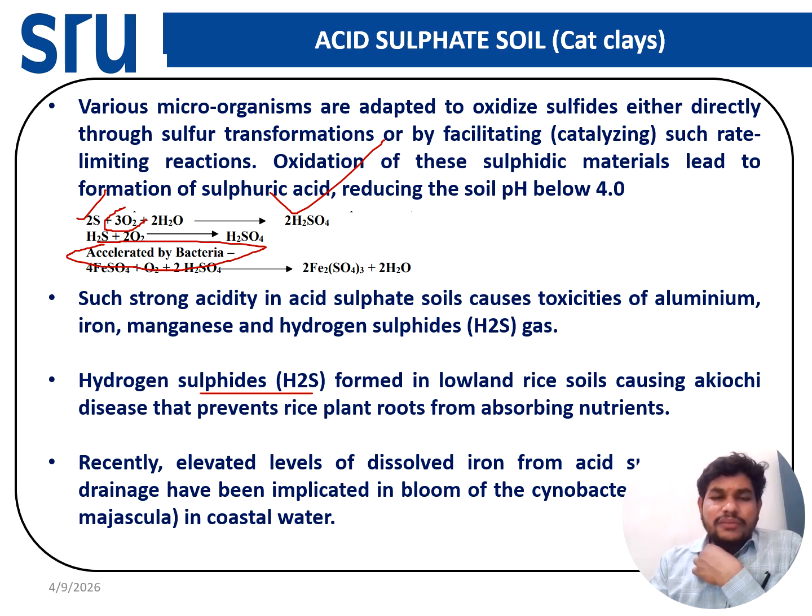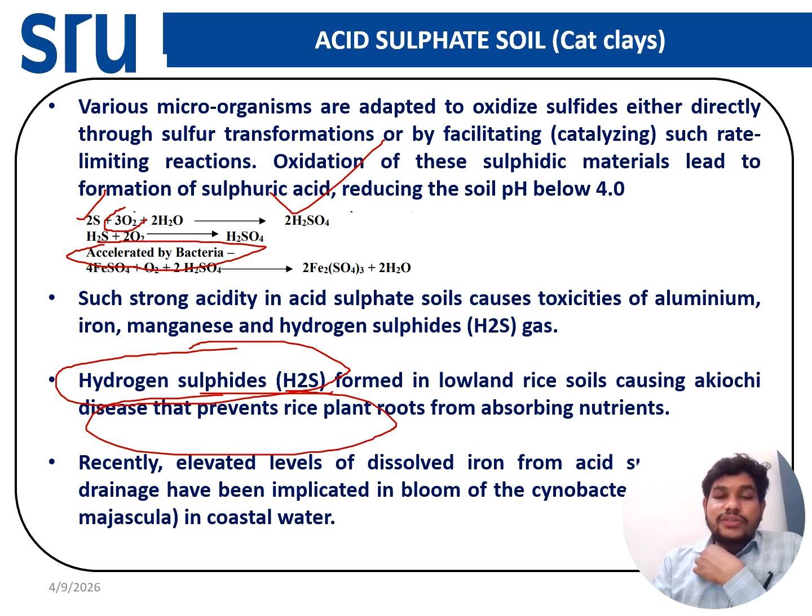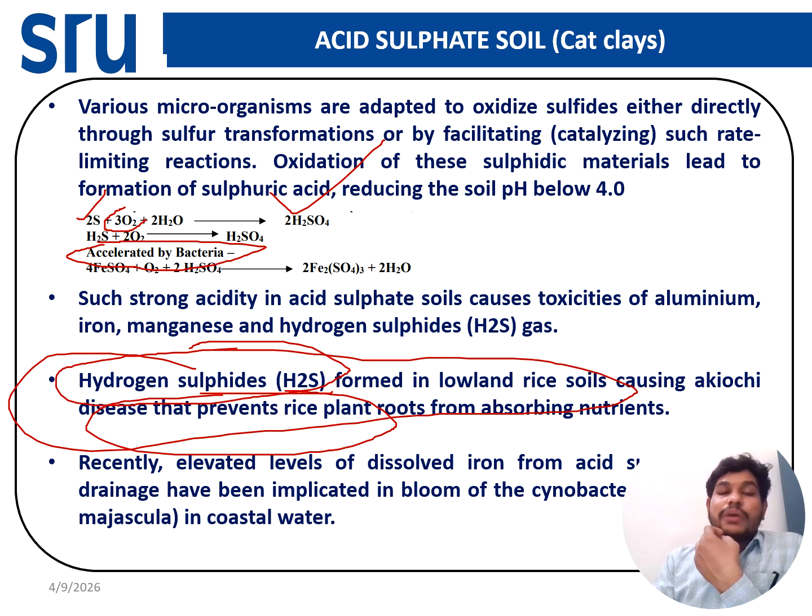Hydrogen sulfide will be there in the soil. It forms the aquatic disease in the rice root, so the rice root will become black in color. This condition will form in an anaerobic condition. So sulfur is present in the H2S form before the oxidation. This H2S is toxic in nature to the rice, so it will develop a black color on the plant roots. That disease is called aquatic disease, which occurs due to the toxicity of hydrogen sulfide.